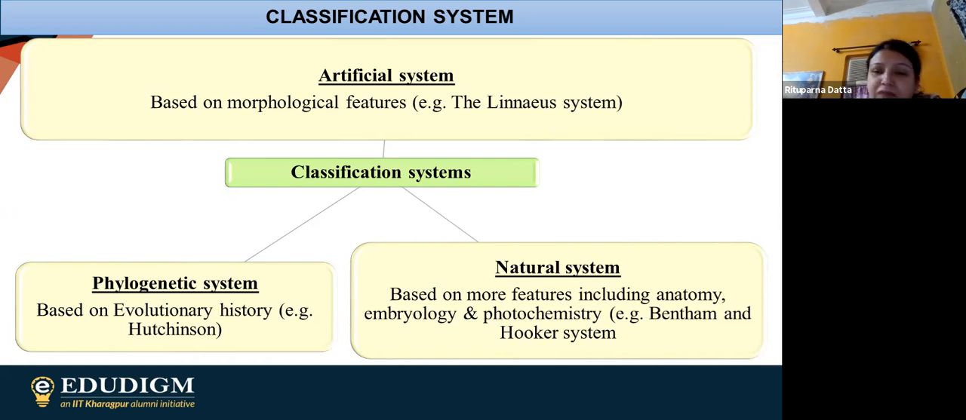Can you tell me, Payal, what is a morphological feature? You can unmute yourself and tell, because nobody else is here. So you can just unmute and say what the artificial system of classification is. Means what is this morphological feature? It's written over here that the artificial system is based on morphological features. So what is a morphological feature? Can you tell me that?